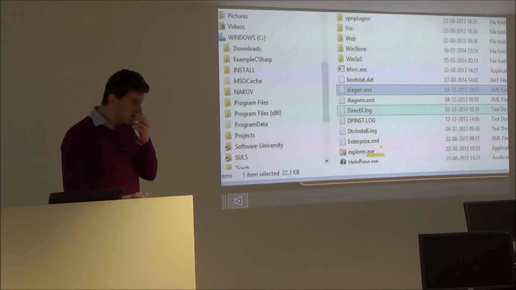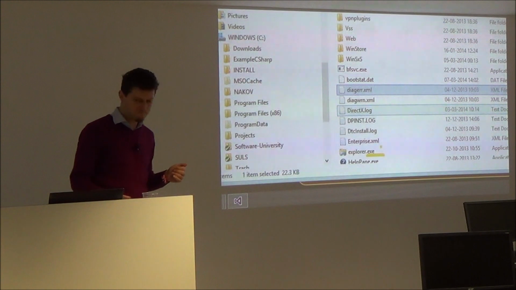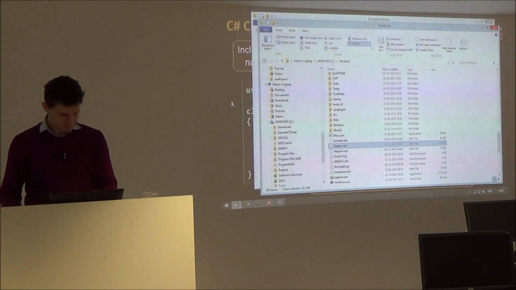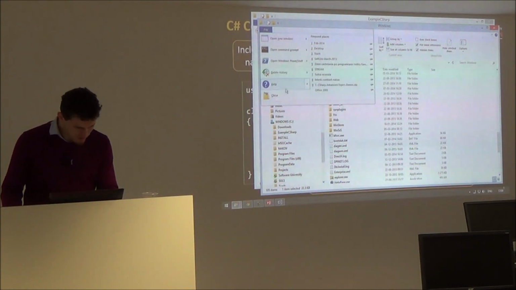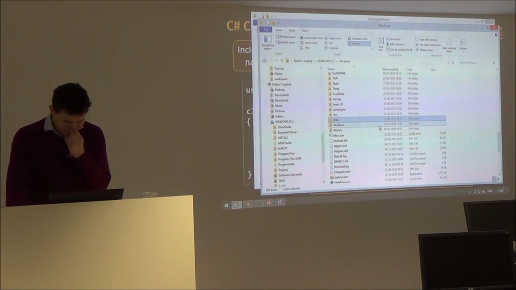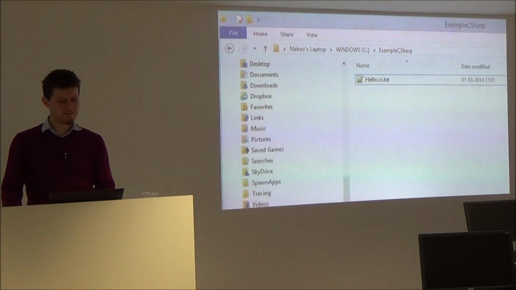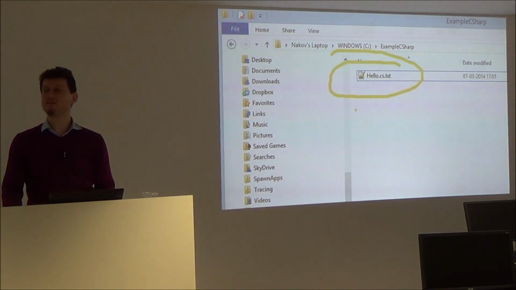You have a question? Yep. How to change it on Windows 7? On Windows 7, you have File menu, Options somewhere, just find it. Folder options. Okay, so now we have a text file which previously was displayed like a CS.